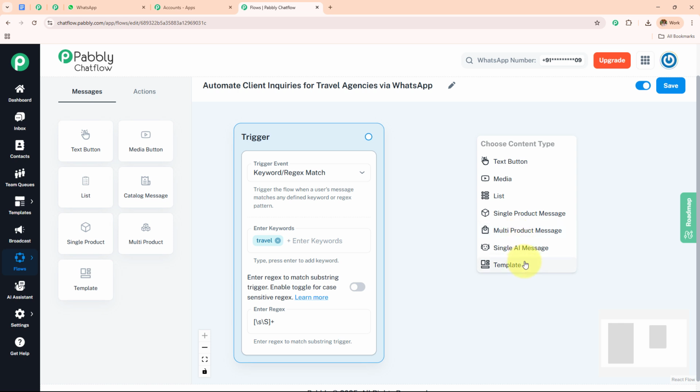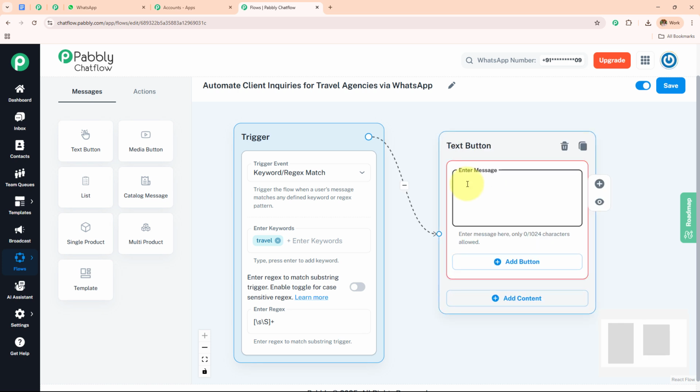So suppose someone messages me, I'm going to send them a message in reply. As soon as my WhatsApp chatbot gets triggered, I'm going to send them the message. So I'm going to send them the message plus button, and that's why I'm going to select this text plus button. I'm going to create the message. So here I have provided this message.